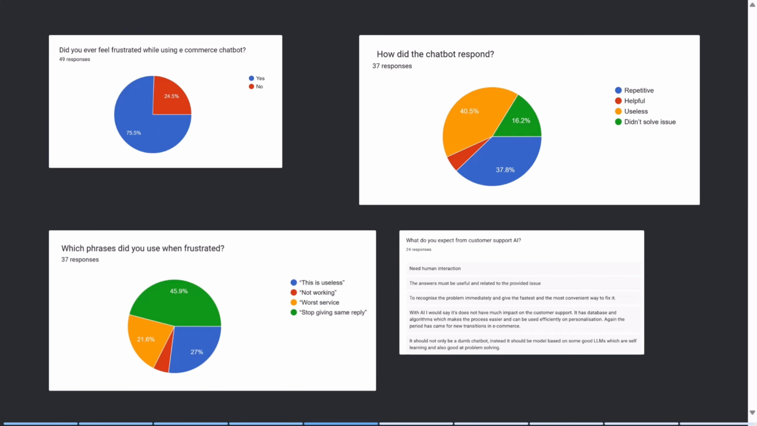Here are some key insights from our Google Form responses. A large percentage of users reported that they have felt frustrated while interacting with e-commerce chatbots. We also observed that many users found chatbot responses repetitive or even useless. When we analyzed common phrases, we found expressions like "not working", "worst service", and "stop giving same reply" appearing frequently. This clearly shows that the problem is not just technical, it's emotional. Users expect better understanding, not just answers.